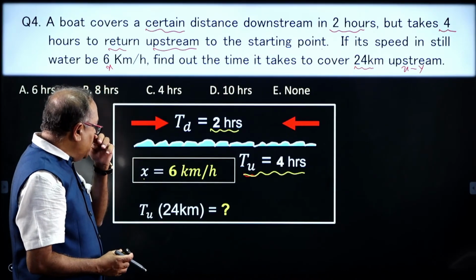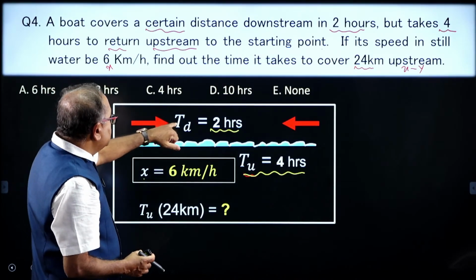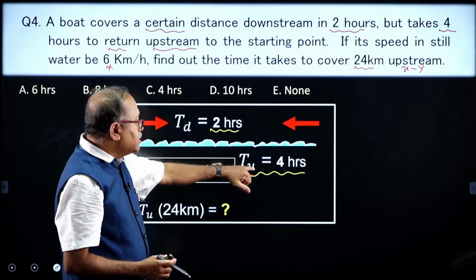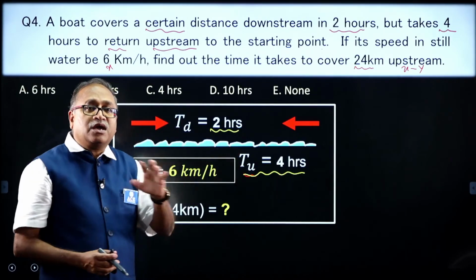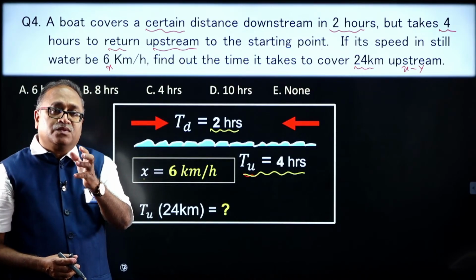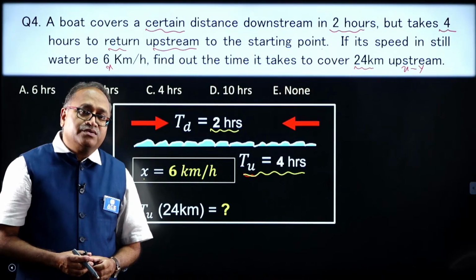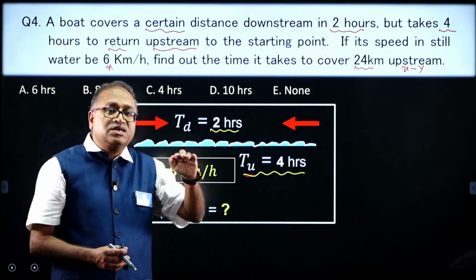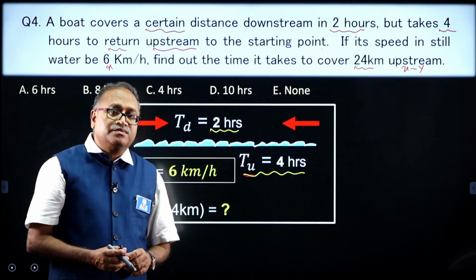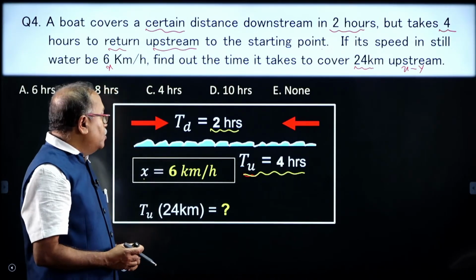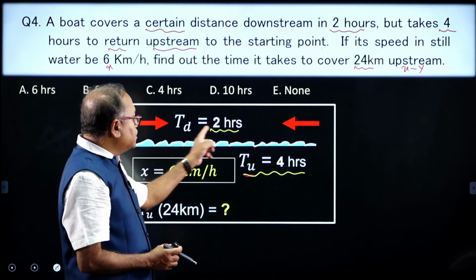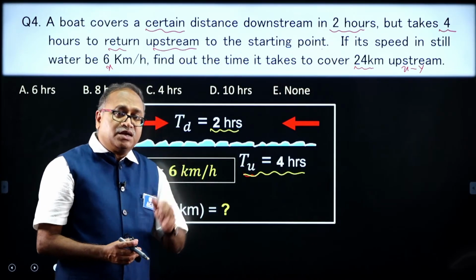By using the time for upstream and time for downstream, the time ratio, you will get the distance ratio, because the time ratio is the same as the distance ratio.